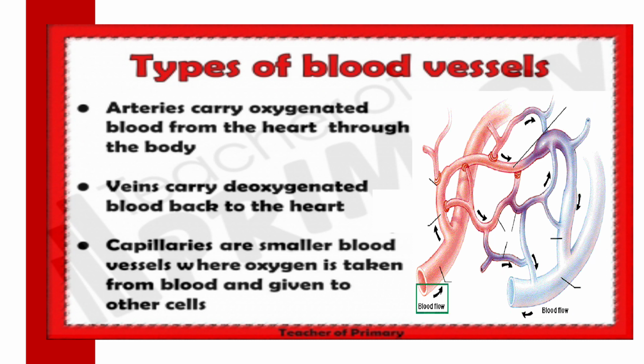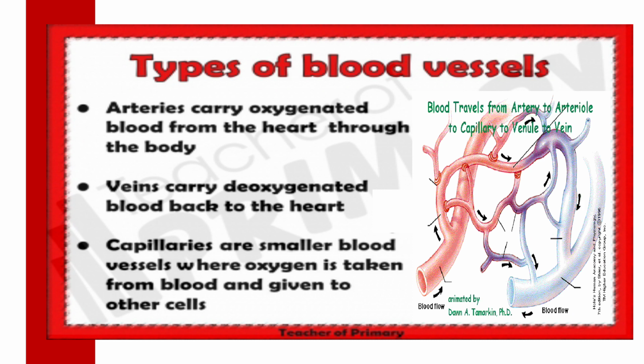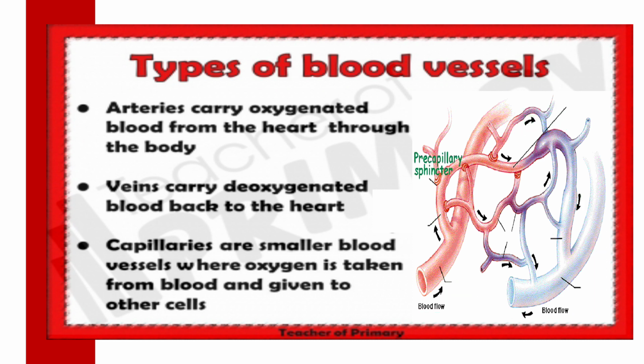Now we will also discuss the difference between arteries and veins. Number one, arteries carry blood from the heart and veins bring blood back to the heart.